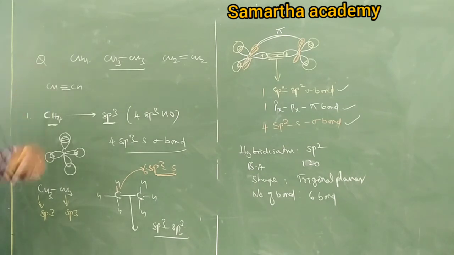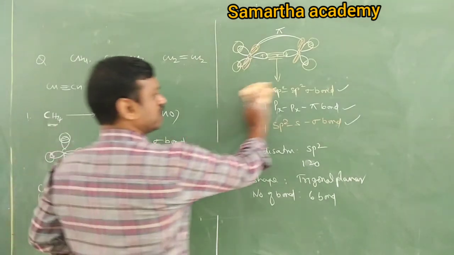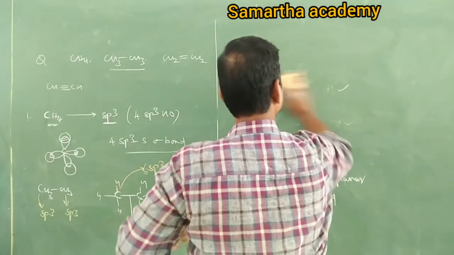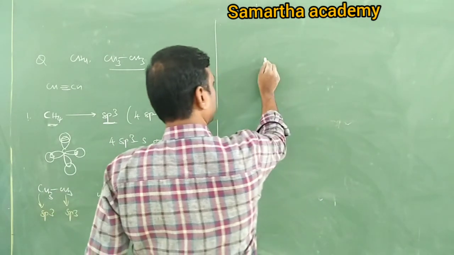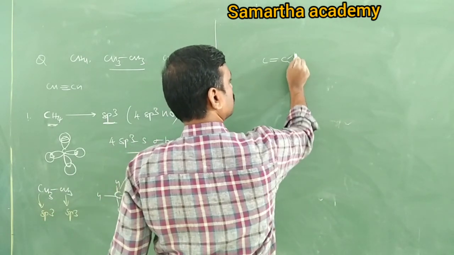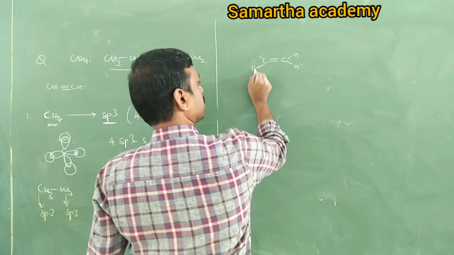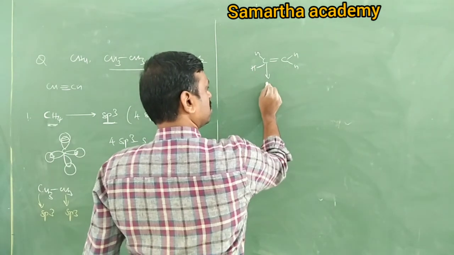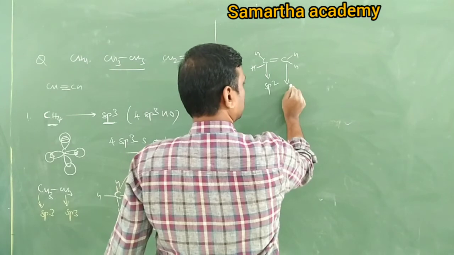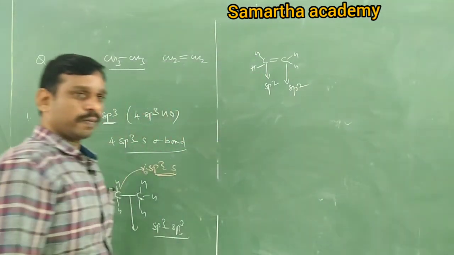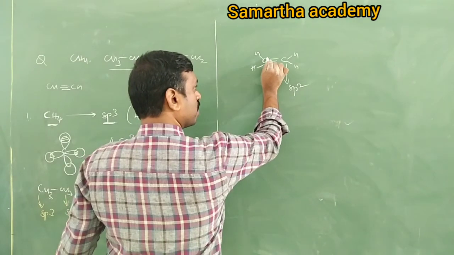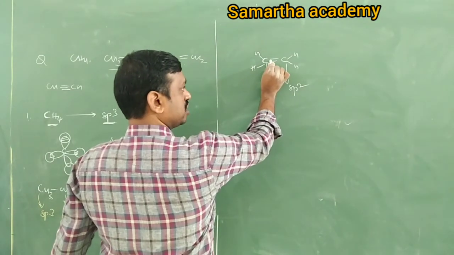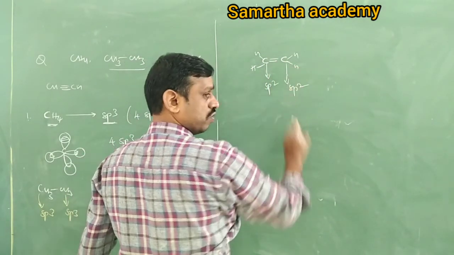Next, the third molecule. Come on, tell me, how to identify the bonds? CH2=CH2 molecule is like this. We know that this carbon is sp2, and this is also sp2. There is 1 sigma bond between them, so it is an sp2-sp2 sigma bond.